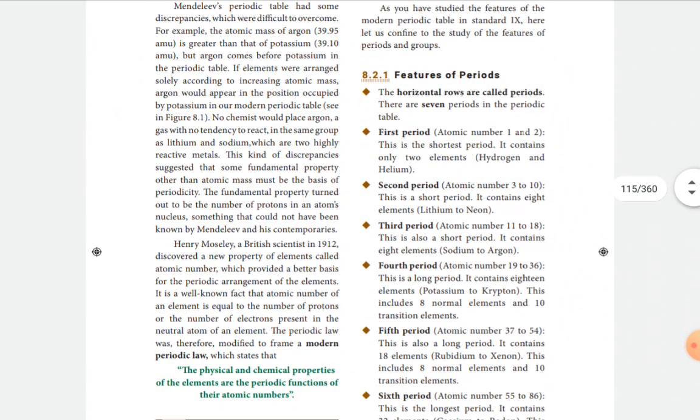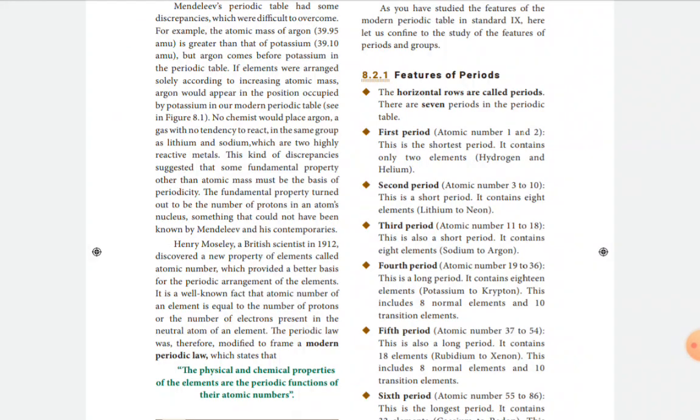The next question: what is the modern periodic table? The modern periodic table is devised by Moseley based on the increasing order of atomic number.